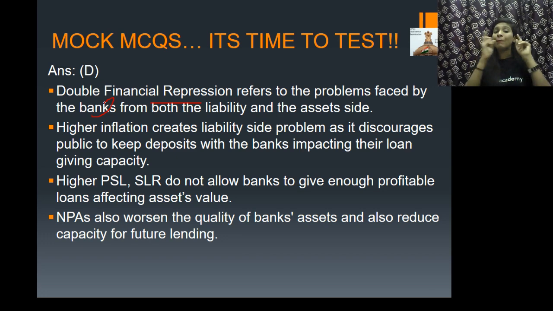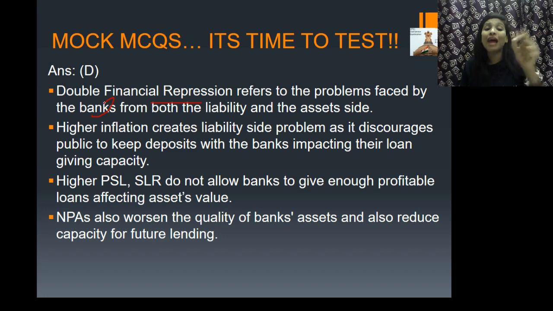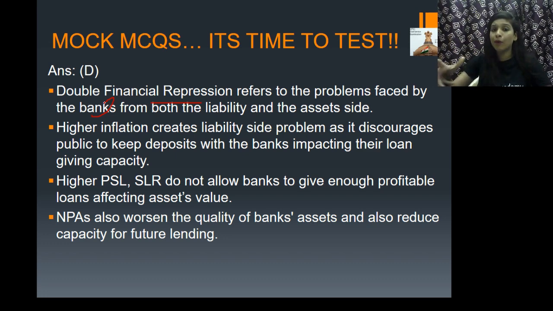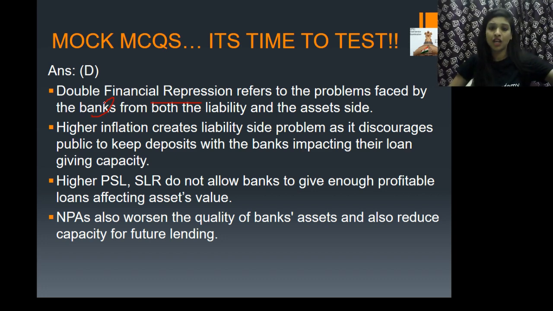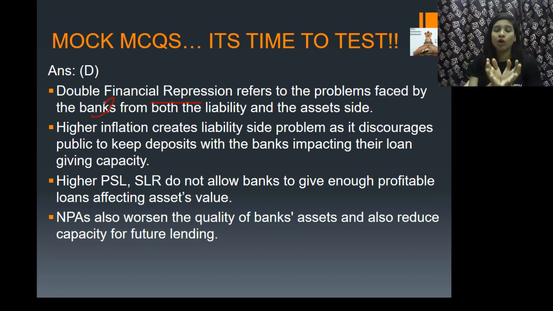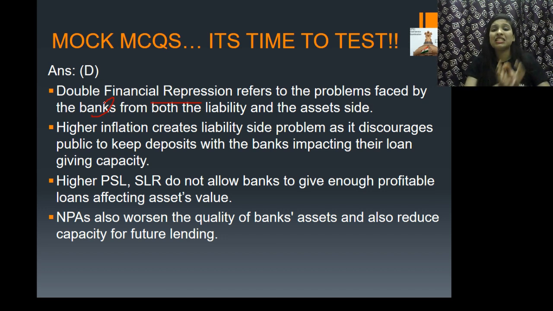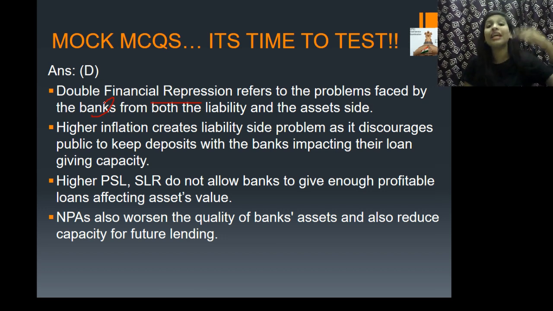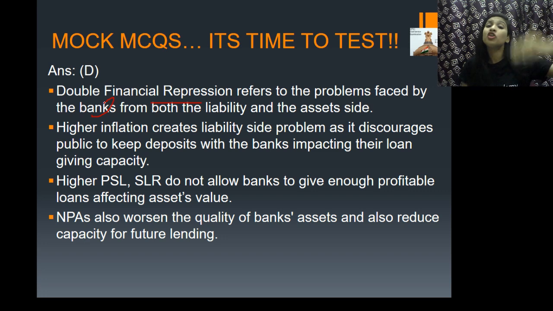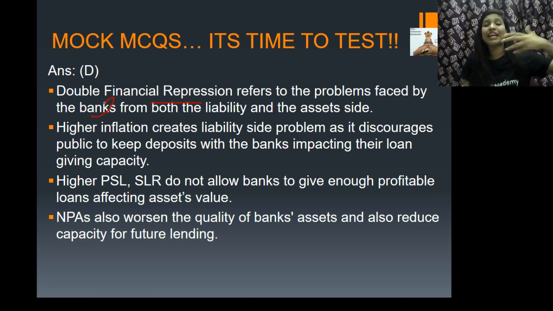Now, when the public has been discouraged from depositing their money in the banks, what happens? It will affect the capacity of the bank to give more loans, right? Because only when the bank has more deposits will it be able to make use of those deposits to give loans to other customers who are in need of it. When the deposits are less, it will have a negative effect on their loan giving capacity. They will have a lesser amount of money in hand, their lending capacity will reduce, and the rate of interest will increase because there is less money. So they can give only to 10 customers instead of 20 customers. At the end of the day, the rate of interest will also increase.